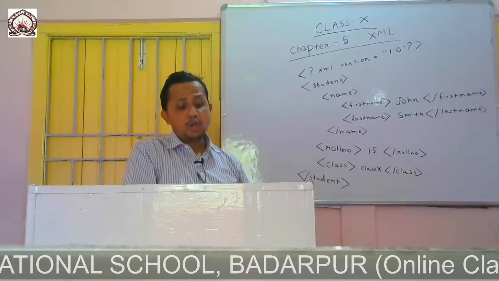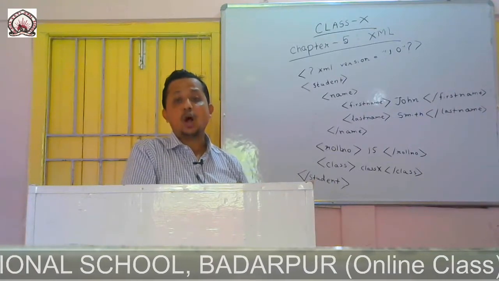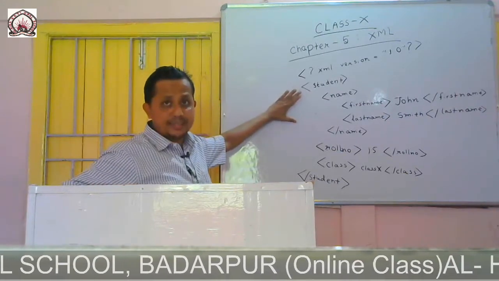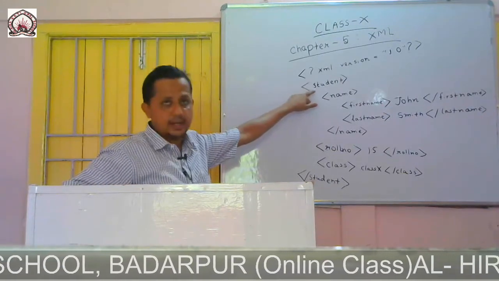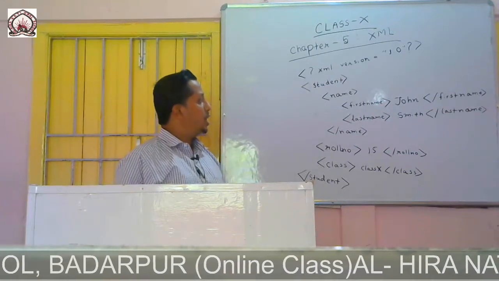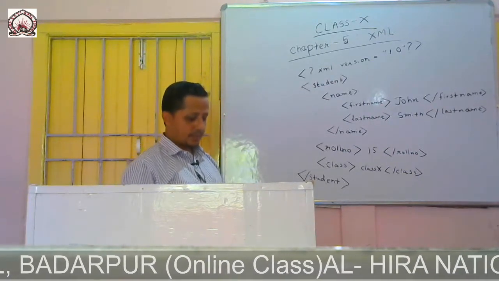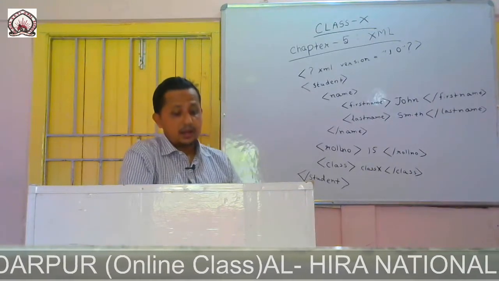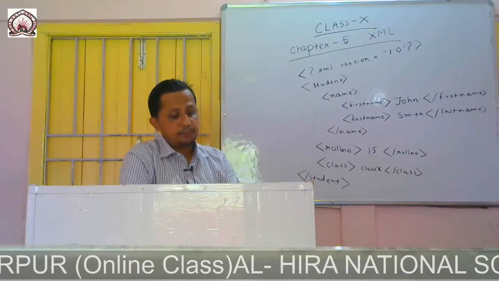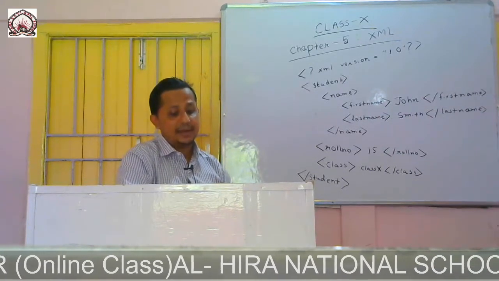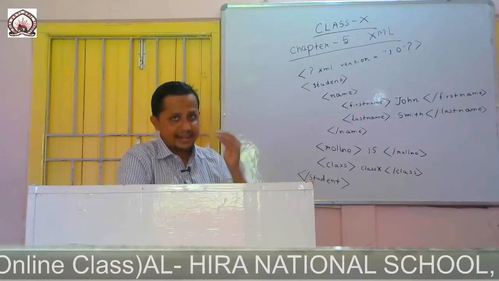The topmost element in a document is called the root element. Here my topmost element is student. So student is the root element. Any element may contain any other element.